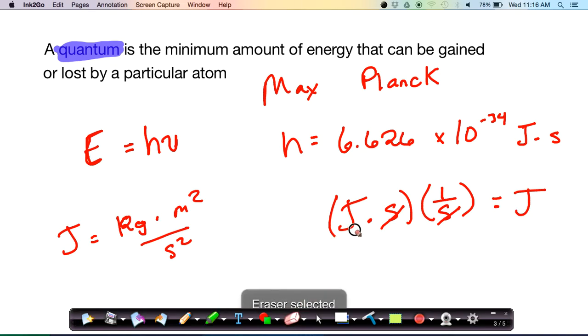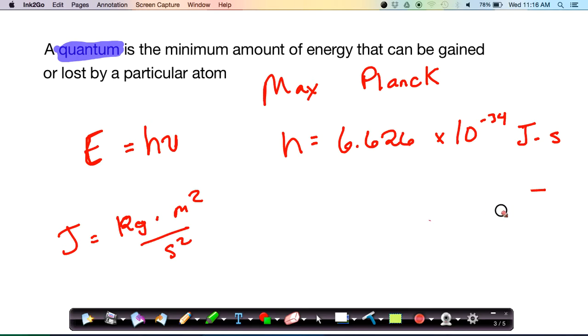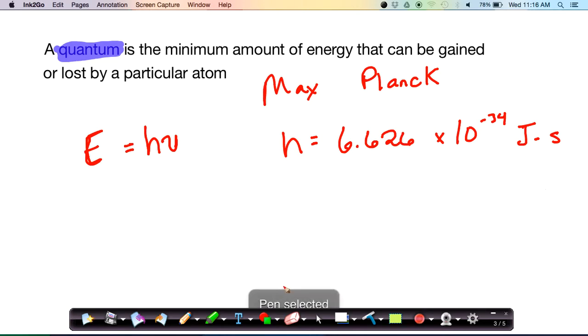But back to Planck. So Max Planck's proposal is that matter can only gain or lose energy in whole number multiples of a specific minimum amount that we call a quantum. So if you have multiple increments, let's say we have 2 increments of this minimum amount, we would call it, as a plural, quanta. We have 2 quanta of energy. Now, there's not a lot of tangible information here. There's not a lot of observable evidence with this discussion of the quantum and Max Planck.